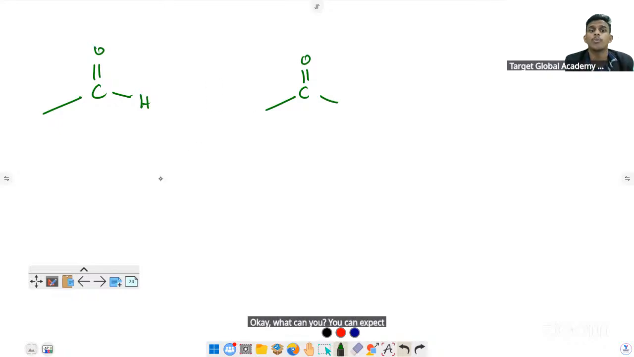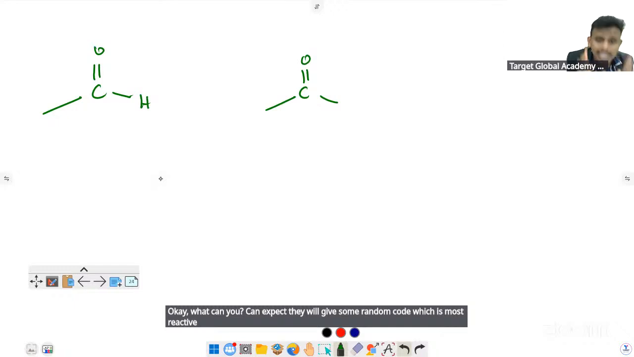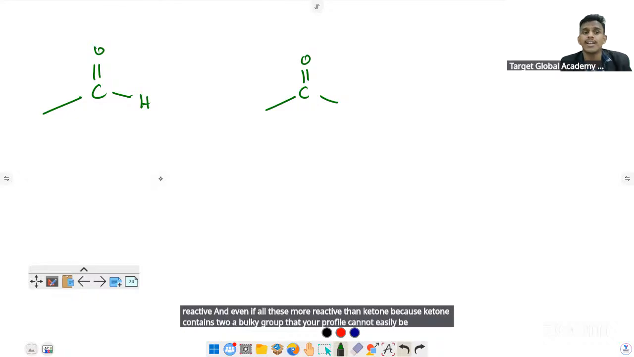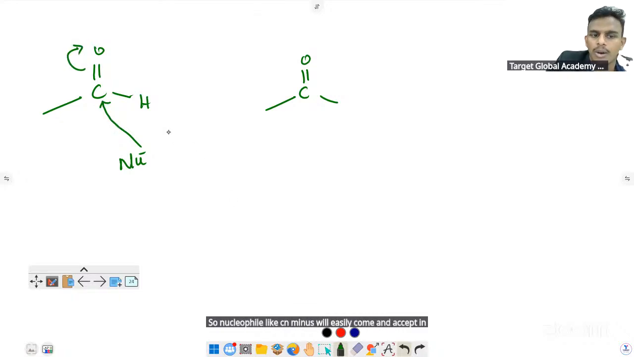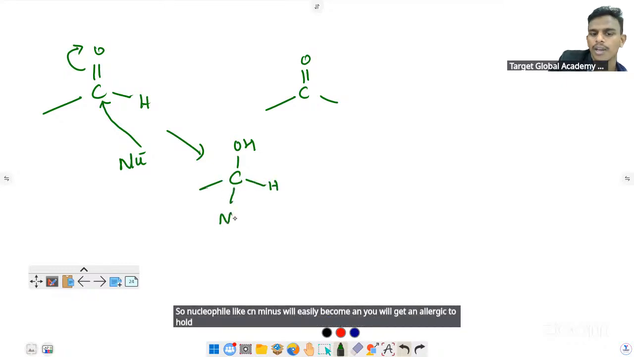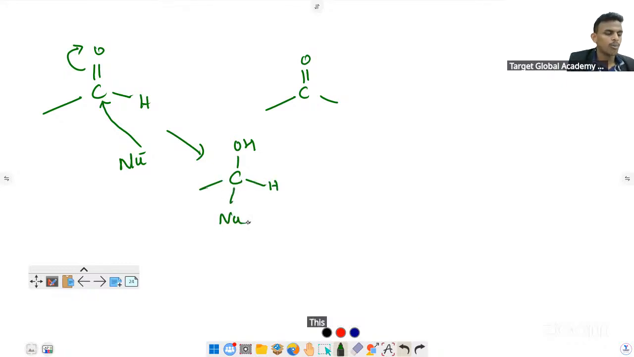They will give some random compounds and ask which is most reactive. An aldehyde is always more reactive than a ketone because a ketone contains two alkyl groups, which are bulky, so the nucleophile cannot approach easily. Nucleophilic addition reactions are very common in carbonyl compounds, either aldehyde or ketone. A nucleophile like CN minus will easily attack, and you will get an alcohol. This kind of reaction is very common in carbonyl compounds.